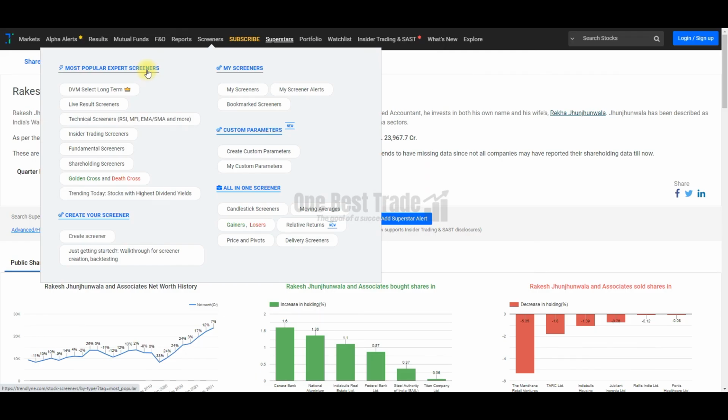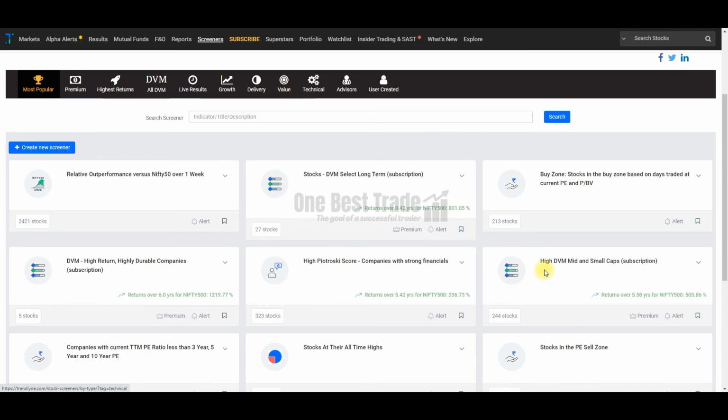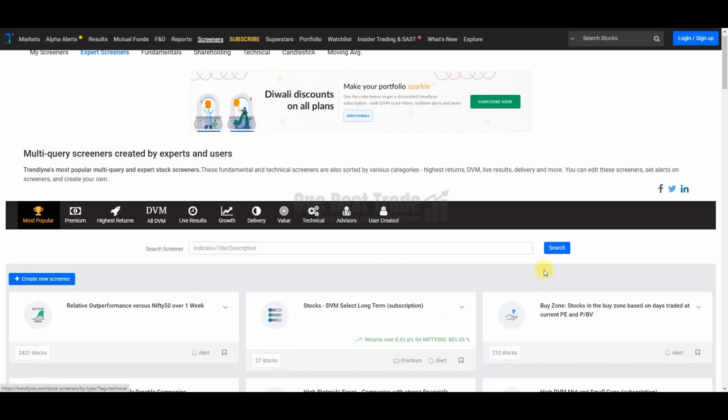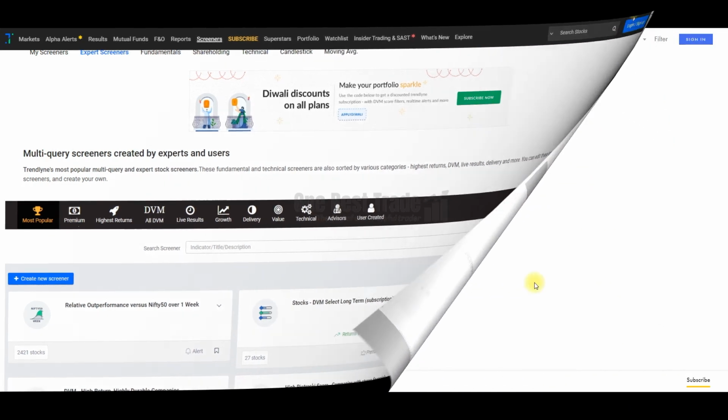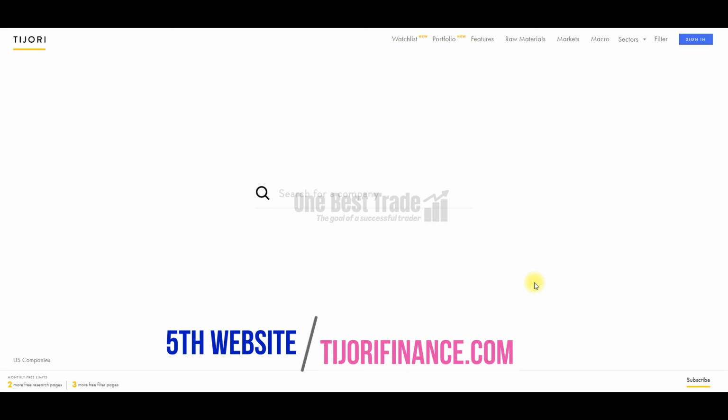Like other websites, you can screen the stocks based on various fundamental factors, and also you can create your own. You can find predefined screeners as well. All you need to do is just go and click it, where you can find predefined screeners also, or if you want to create your own, you can create your own as well. Last website but not the least website in this list, that is Tijori Finance. Very interesting website. Come, let's explore.